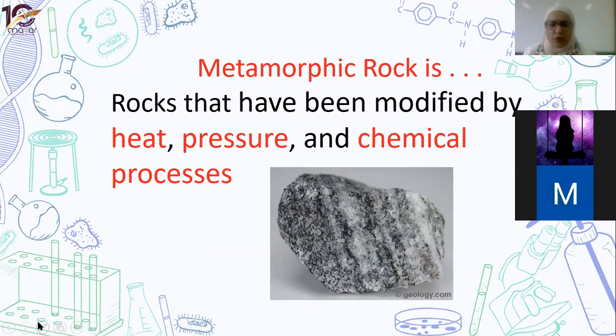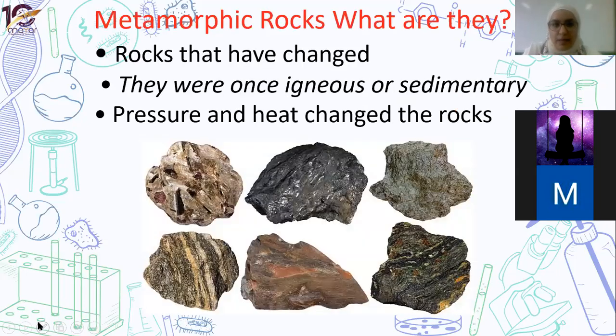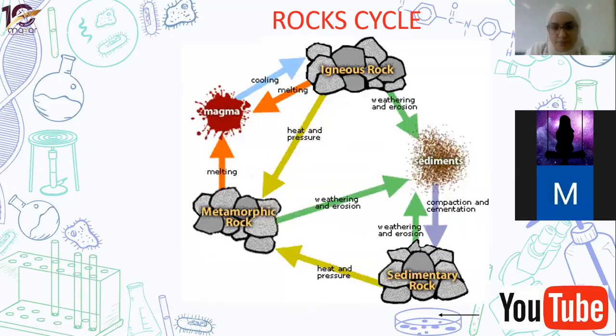What were they before they were metamorphic? They might be igneous rocks or sedimentary rocks. Now those are examples of metamorphic rocks. Look, it's a mixture of layers and igneous, a mixture of rocks. That means one type changed into another type.